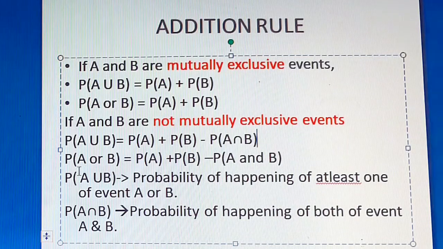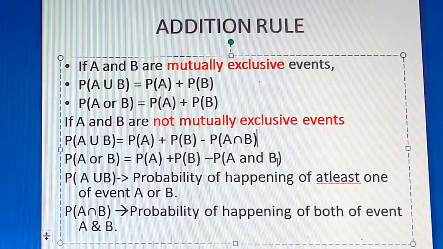The same formula can be written as P of A or B, where 'or' means addition, which is equal to P of A plus P of B minus P of A and B. The intersection can be called 'and'.